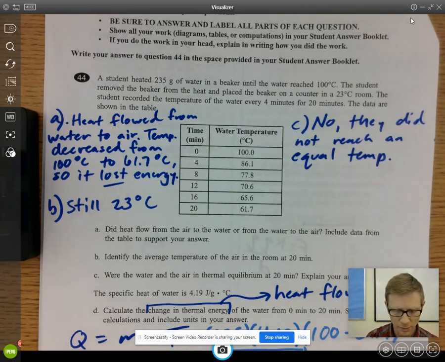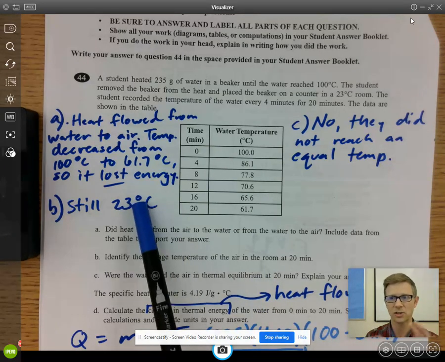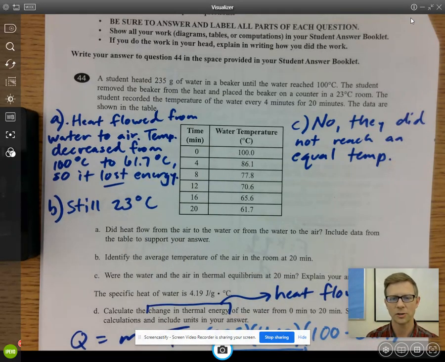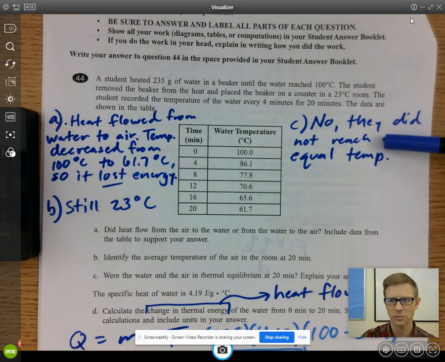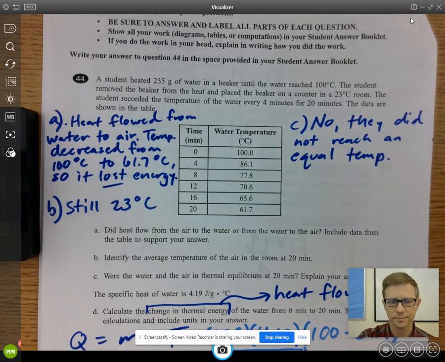After a while, the room is still 23 degrees Celsius because it's huge. It's very hard to change the temperature of something so massive. So no, they did not reach thermal equilibrium. Maybe after another hour or so, the water temperature is going to go down to the room temperature, and then they would have reached thermal equilibrium.